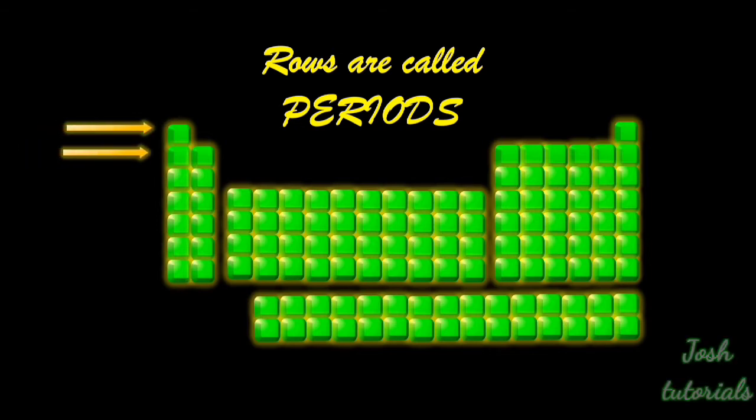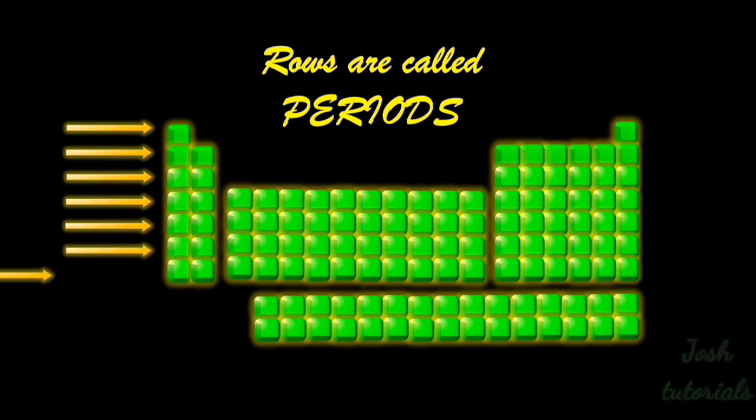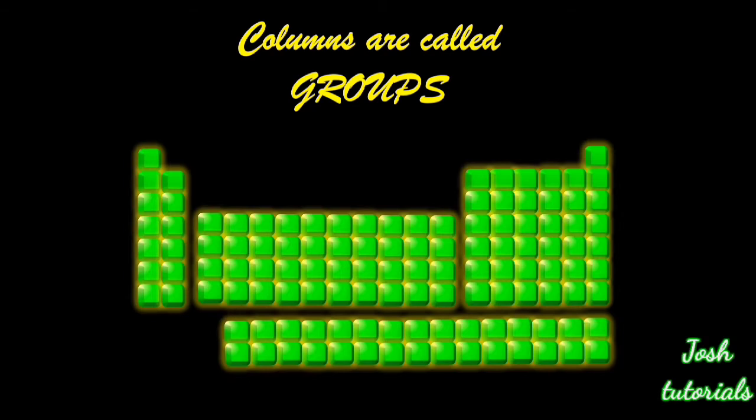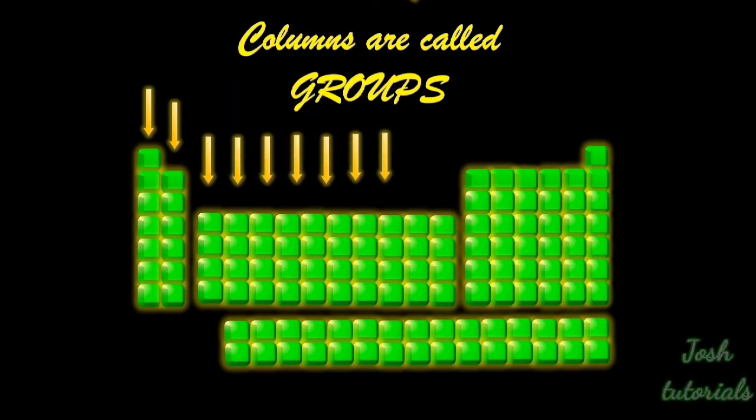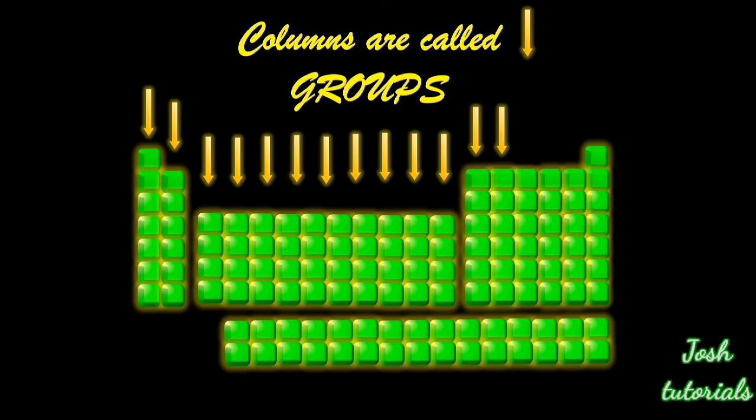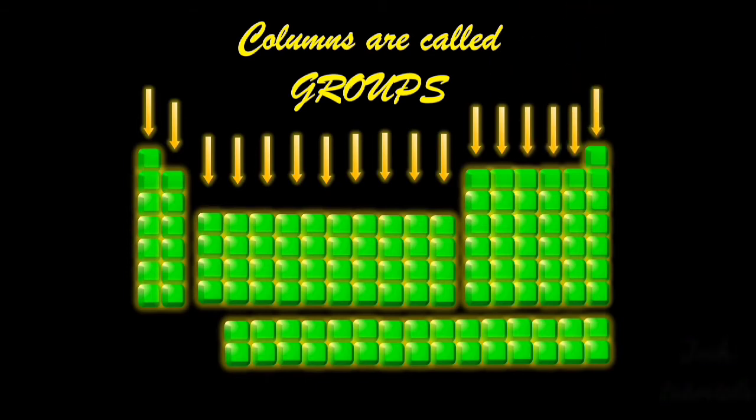The vertical columns from top to bottom are called groups. Groups are also called families because they have the same properties. For example, if you observe a family from grandfather to grandchild, they seem to have similar features or intimate characters. Likewise, these groups also show similar properties, so they are called families.